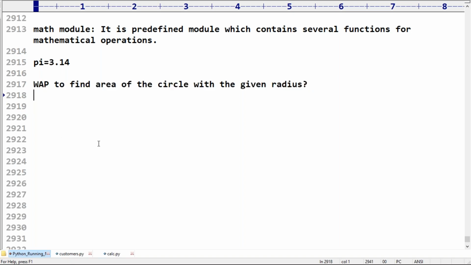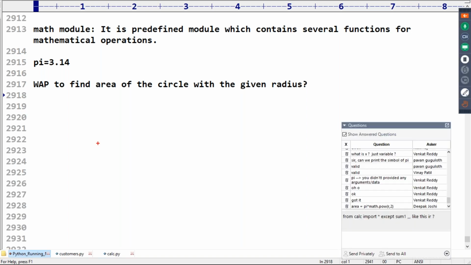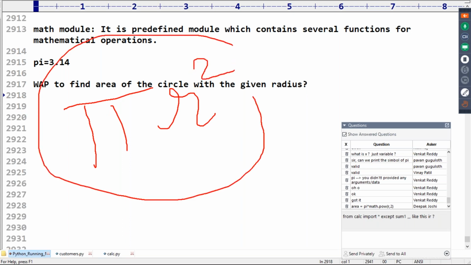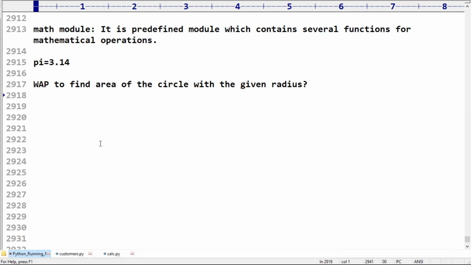Can anyone please tell how to find the area of the circle? Pi r square. Don't ask how this formula comes. If you know r is the radius, pi r square is the area of the circle.